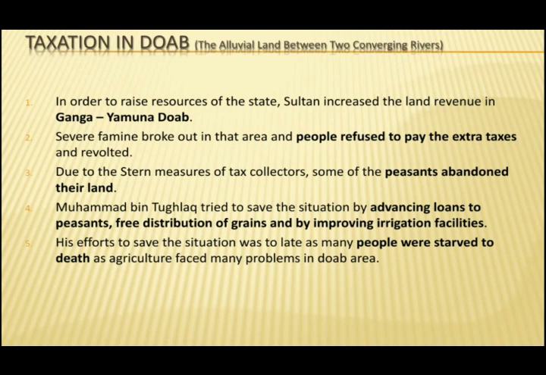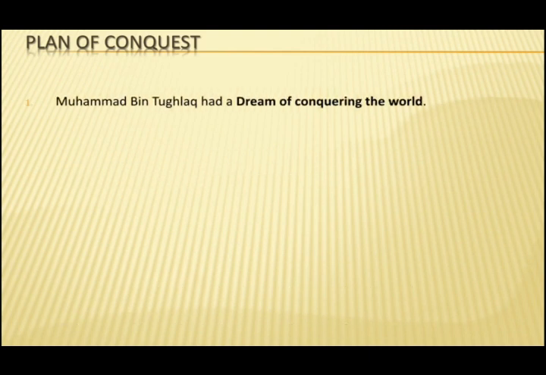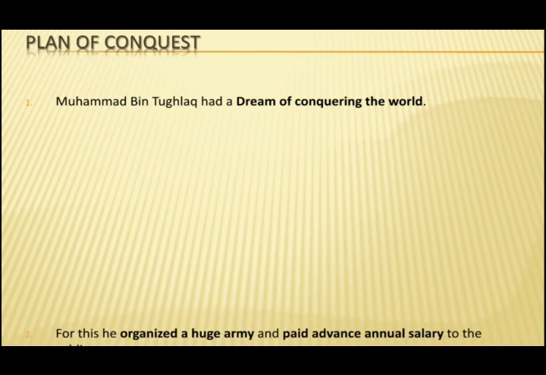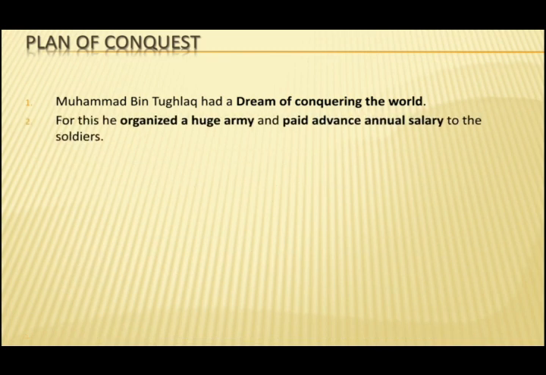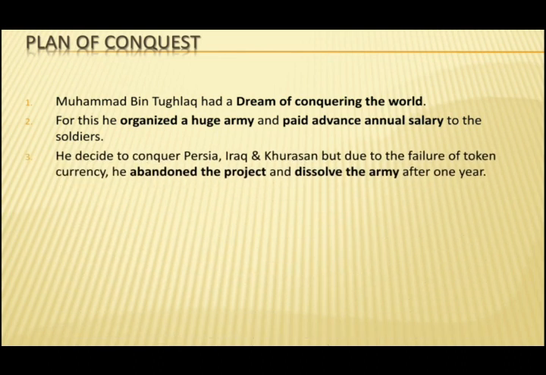His next dream was to conquer the world. Muhammad bin Tughlaq had a dream of conquering the world. For this, he organized a huge army and paid advance annual salary to the soldiers. He decided to conquer Persia, Iraq and Khorasan, but due to the failure of token currency, he abandoned the project and dissolved the army after 1 year.